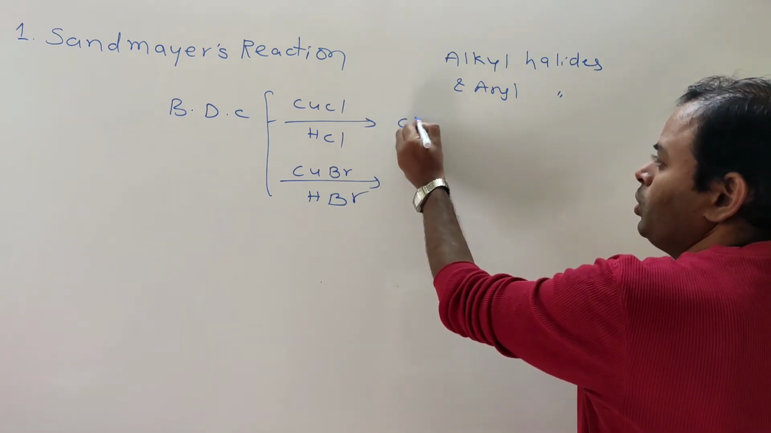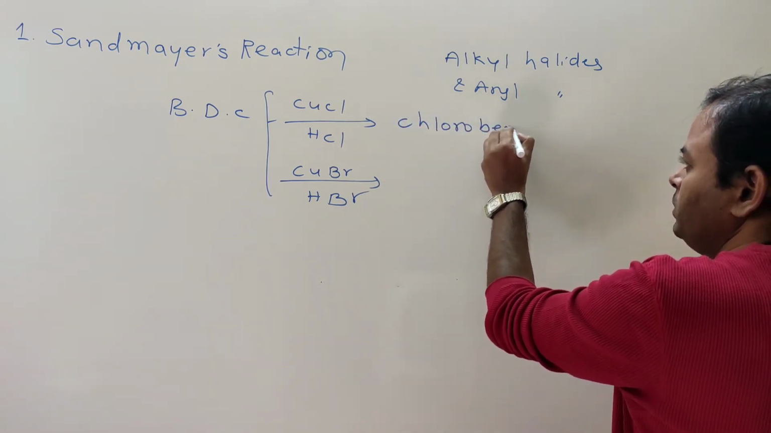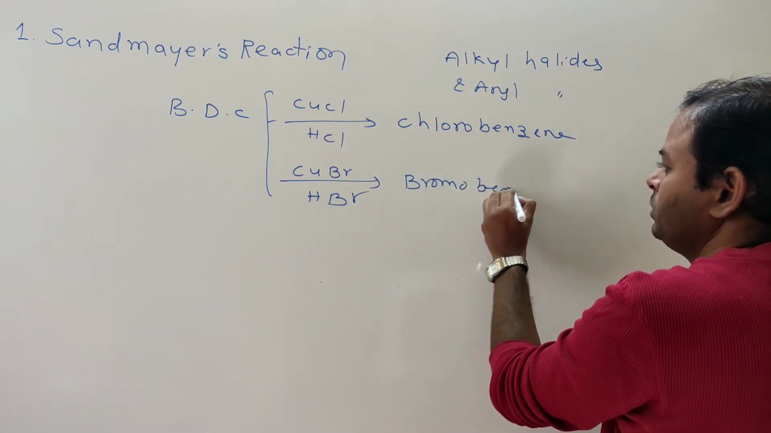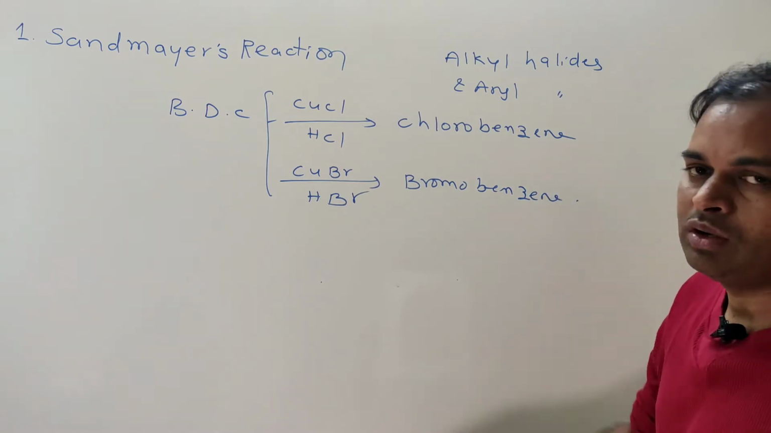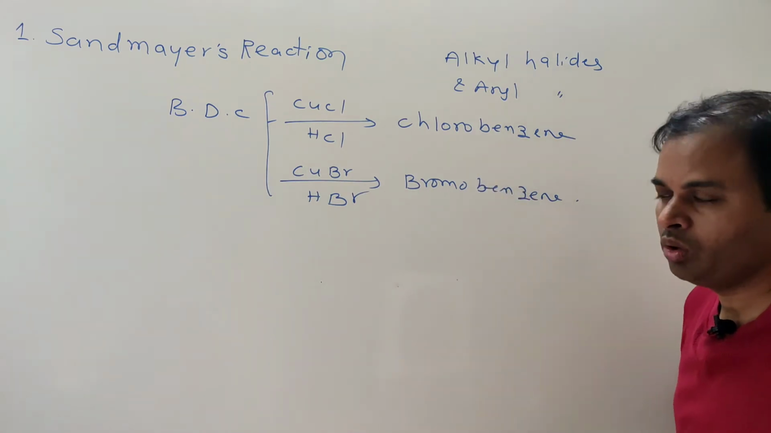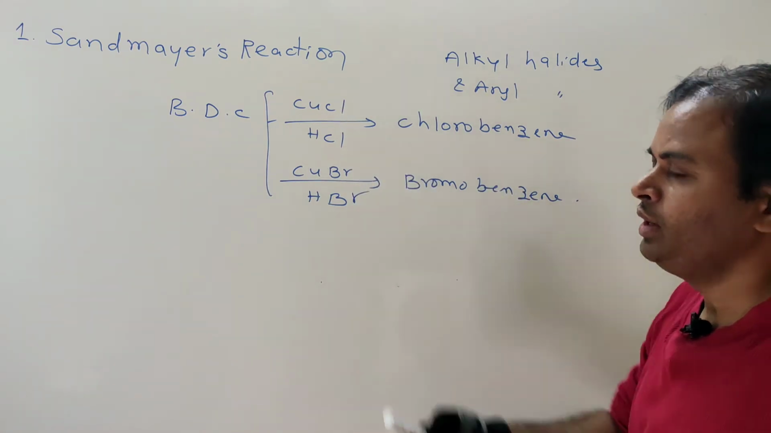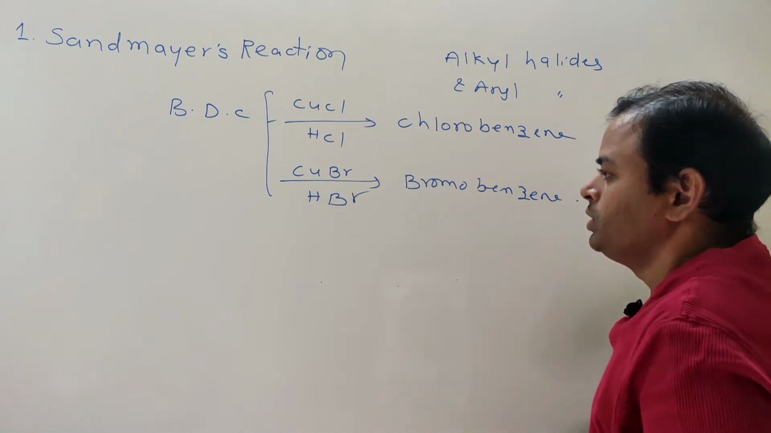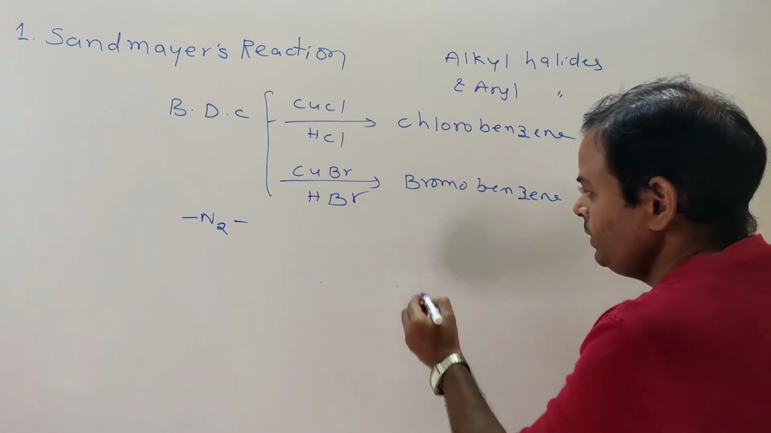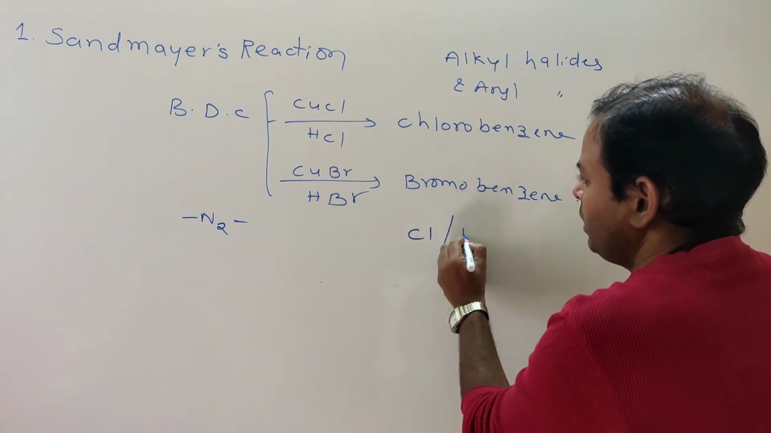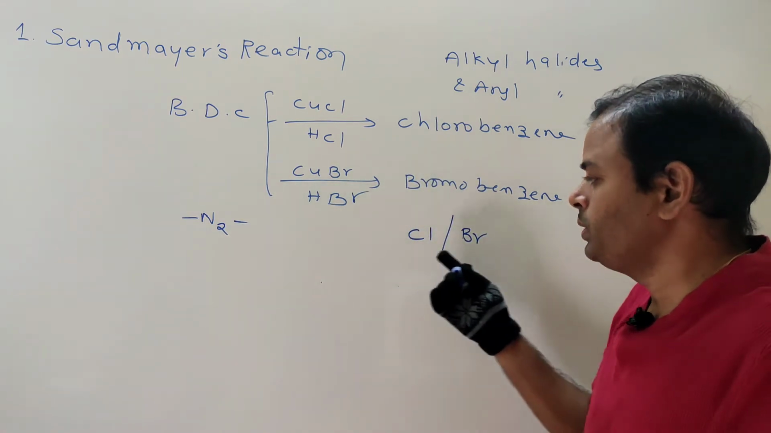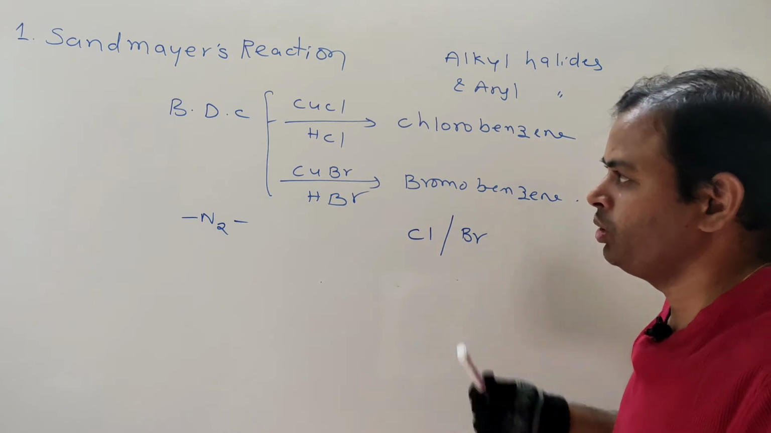What it gives? Chlorobenzene. Here it is bromobenzene. This is called Sandmeyer reaction. Conversion of benzene diazonium chloride to chlorobenzene or bromobenzene is called Sandmeyer's reaction. Here the diazo group from the benzene diazonium chloride is substituted with chlorine or bromine. In this case chlorine and here bromine. So the diazo group is substituted with chlorine or bromine.